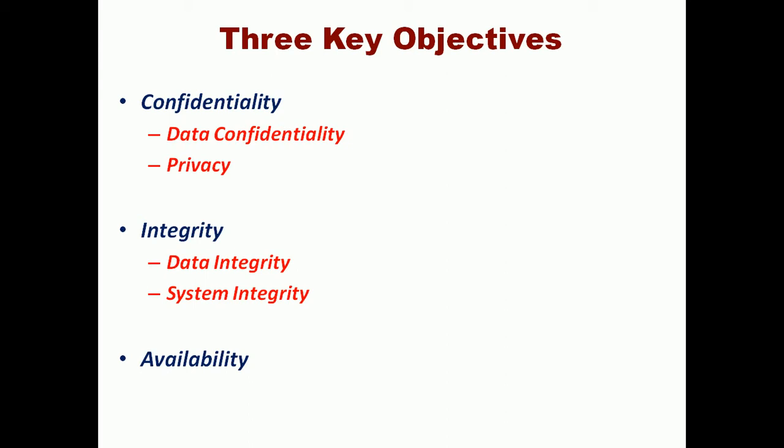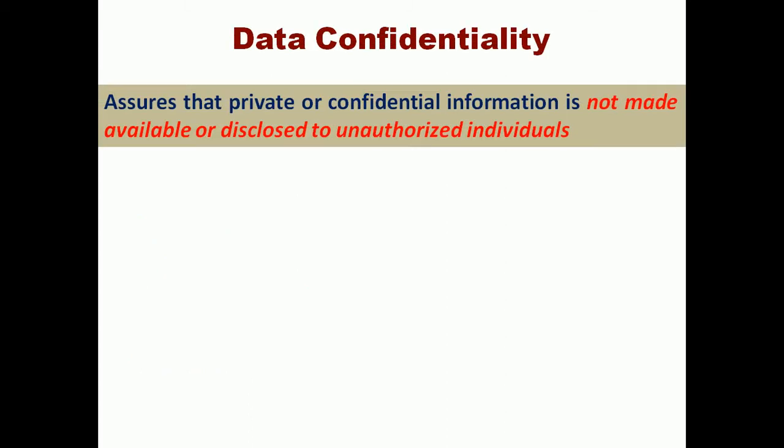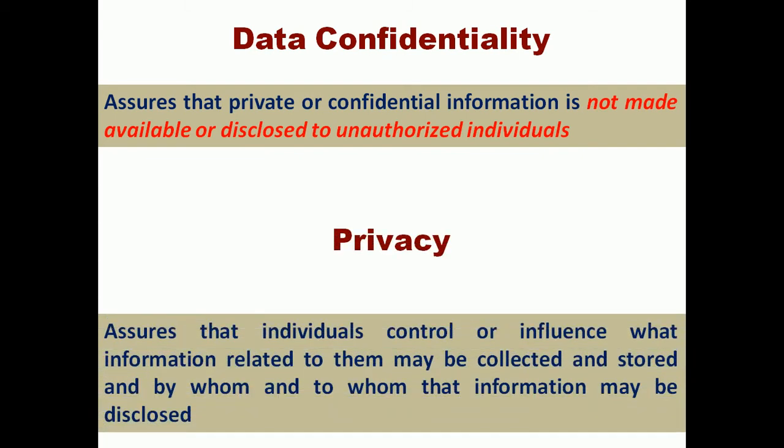So these are the three major key objectives which play a vital role in the computer security concept. Now, data confidentiality assumes that private or confidential information is not made available or disclosed to unauthorized individuals. What do you mean by privacy? Privacy is what information related to them may be collected or stored, and by whom, and to whom that information may be disclosed. So that is called privacy.